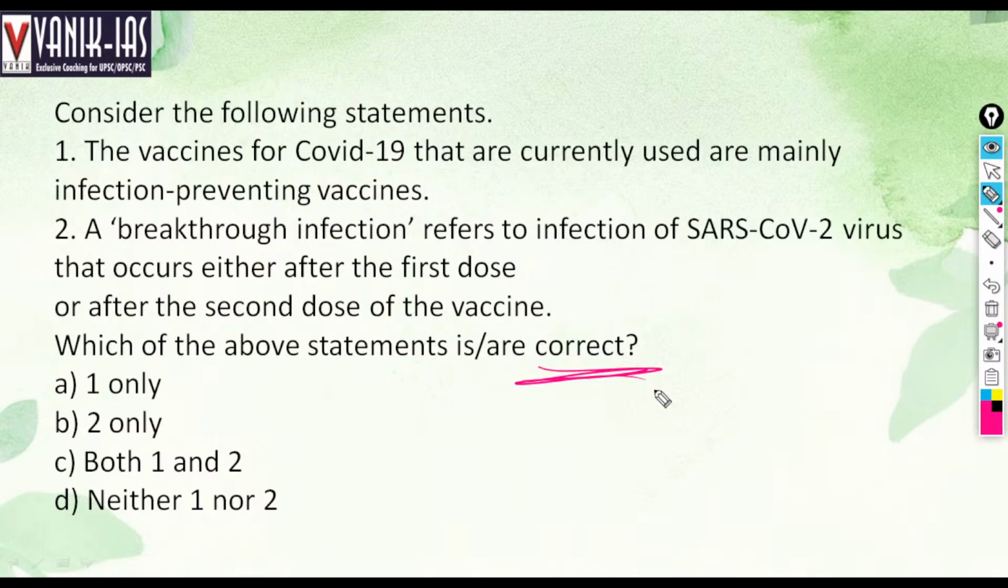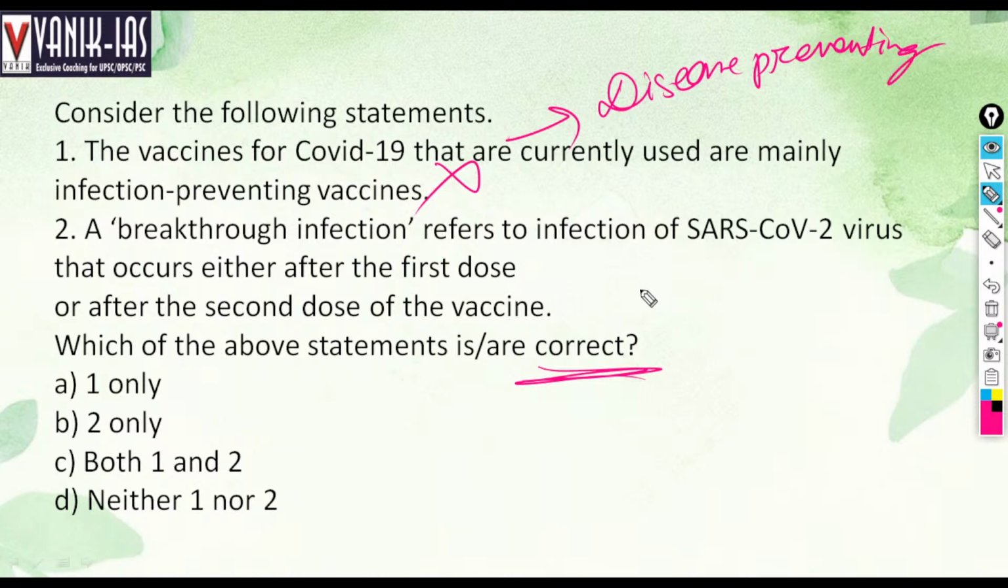The vaccines currently used are mainly infection preventing vaccines. These are not infection preventing. These are mainly disease modifying vaccines. They are not mainly infection preventing, because many people are suffering from COVID again even after taking the vaccine. So that is disease preventing, right? Disease preventing vaccines.